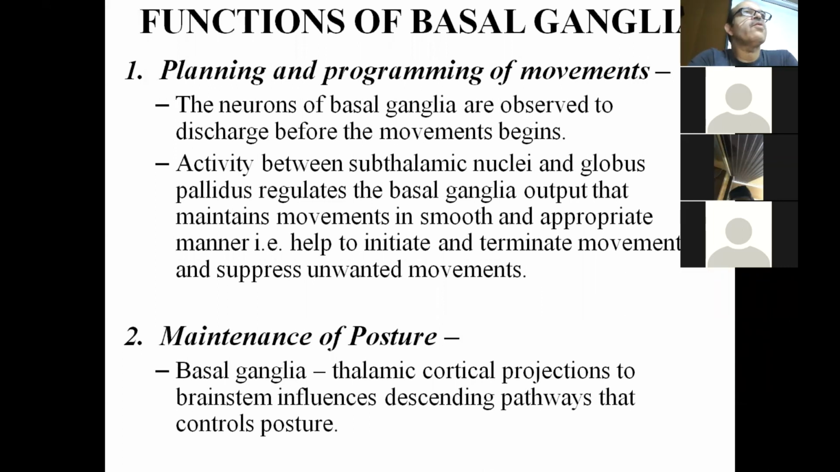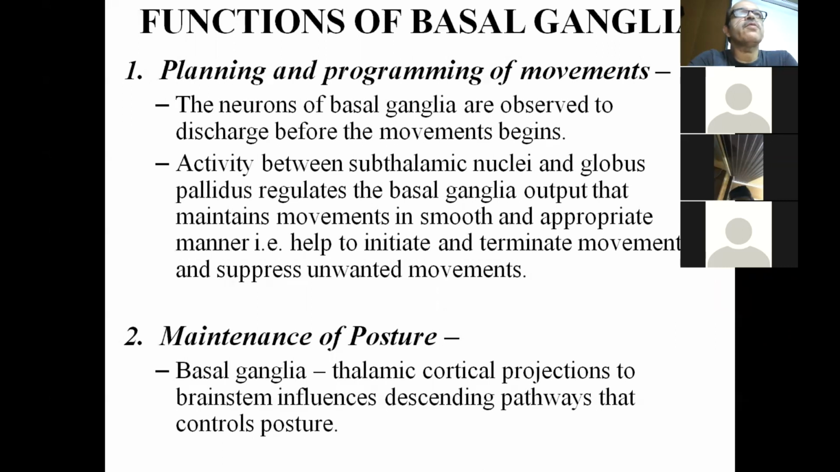This we can say on the basis that the neurons of the basal ganglia are observed to discharge before the movement begins. Now, activity between the subthalamic nucleus and globus pallidus regulates the basal ganglia output that maintains the movement in a smooth, appropriate manner. That is, it helps to initiate and terminate movements and suppresses the unwanted movements.